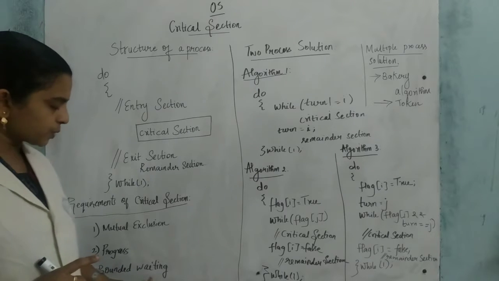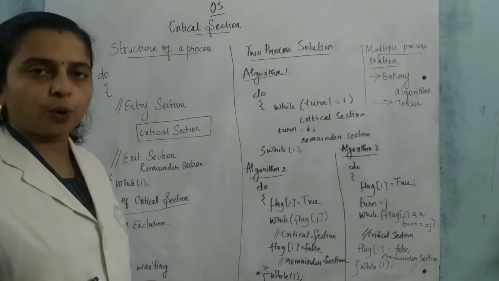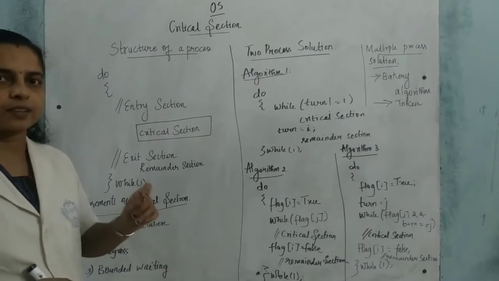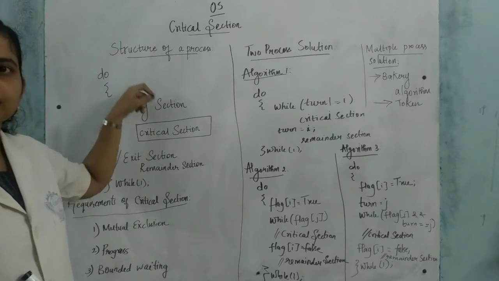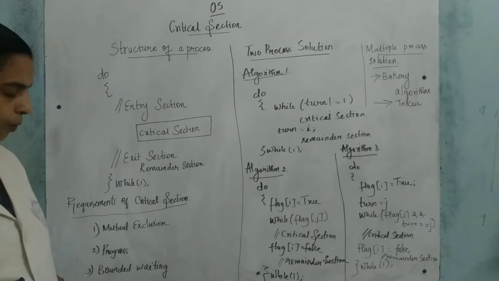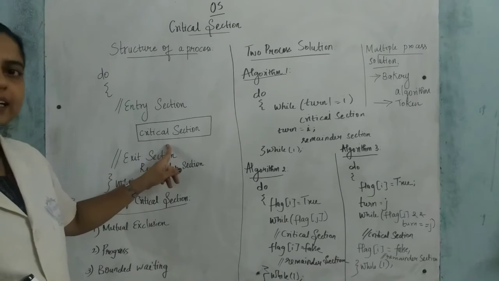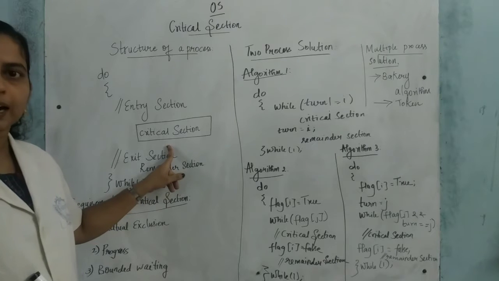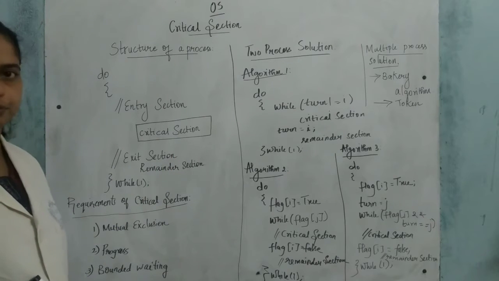The last one is bounded waiting. It shows the number of times a process is trying to enter the critical section, the number of times a process is ready to enter inside the critical section. Understand? That is bounded waiting.